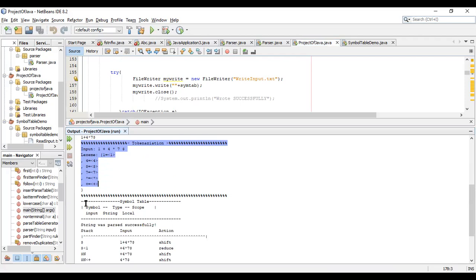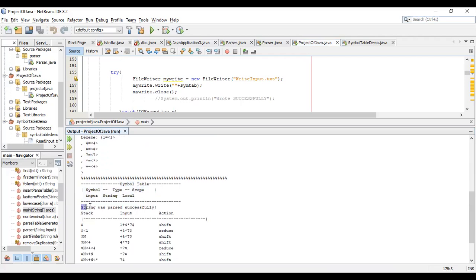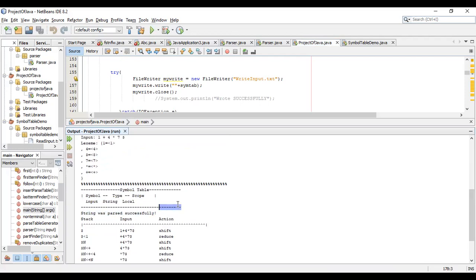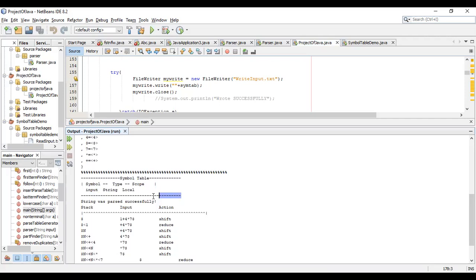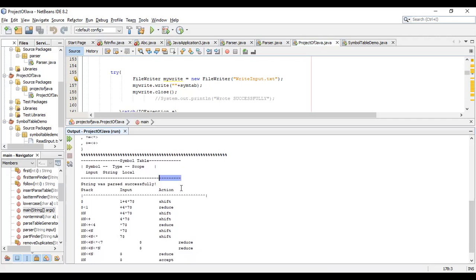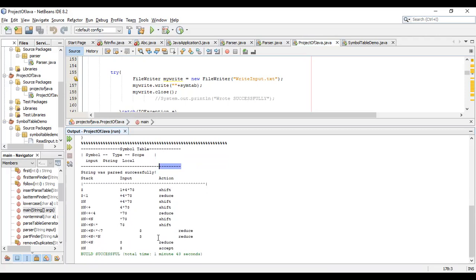Here is the symbol table: the symbol is the input, the type is string, and the scope of that symbol will be local. So our string is passed successfully. We also work on the input parse through the operator precedence relation table. We use the help of that and generate the input parsing table, which we learned in class.